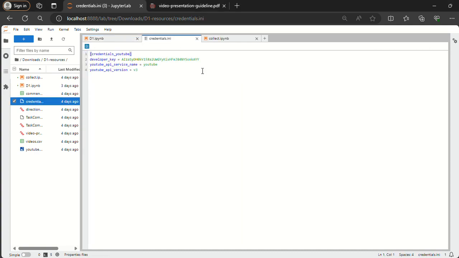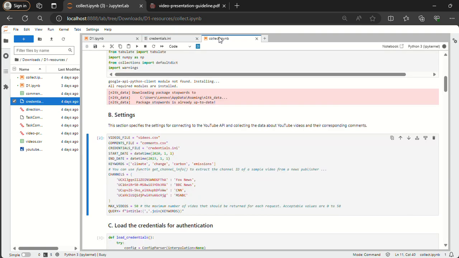Starting out with the task, I generated an API key from the Google Cloud Console and pasted it in this credentials file. Using the API key, this involved capturing data on videos and comments, filtering the results based on pertinent keywords, and then cleaning and preparing the data for analysis.